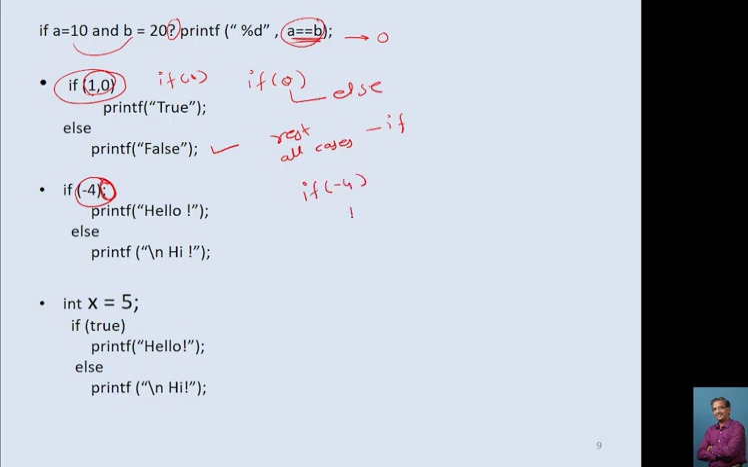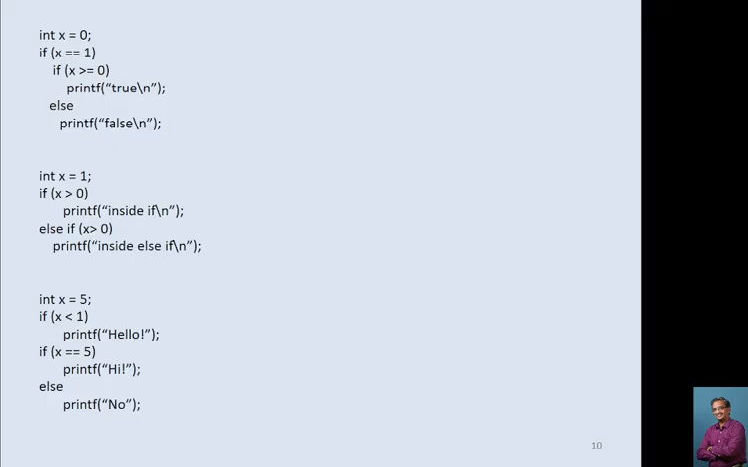-4 printf slash n hello, my mistake, sorry, else, bear with my handwriting please. Okay, so where it is gone.